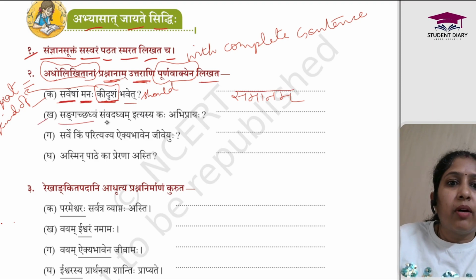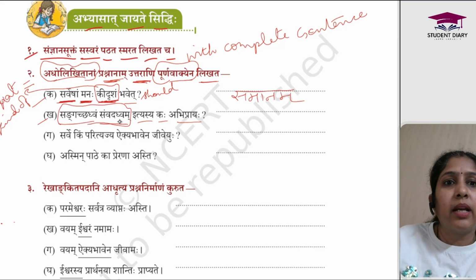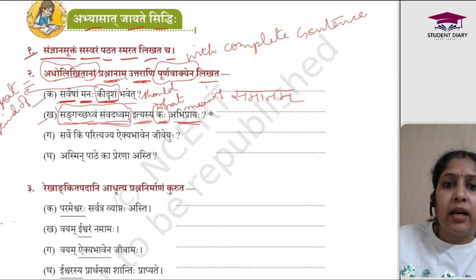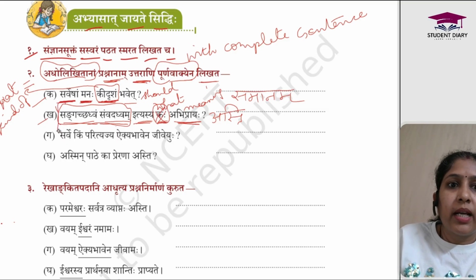Next one. Sangacchadhvam Samvadadhvam iti asya kaha abhiprayah. These two words we have done in the chapter, like walking together and speaking in the same voice. Iti asya means of this. Kaha means what? Abhiprayah means meaning. So the question word is what. They are asking you what is the meaning of these two words. So how will we write? We will write Sangacchadhvam Samvadadhvam iti asya abhiprayah asti. We will not write kaha because that is the question they are asking. The rest of the part we will start like this.